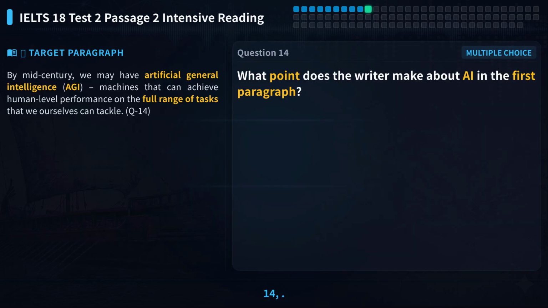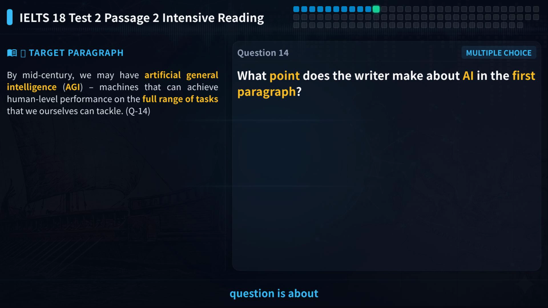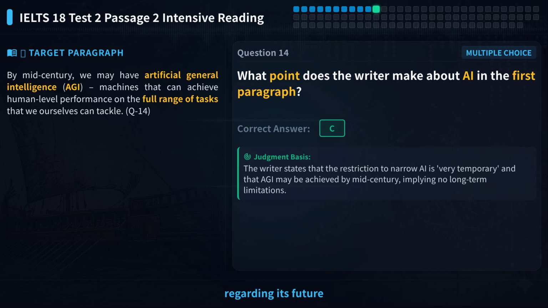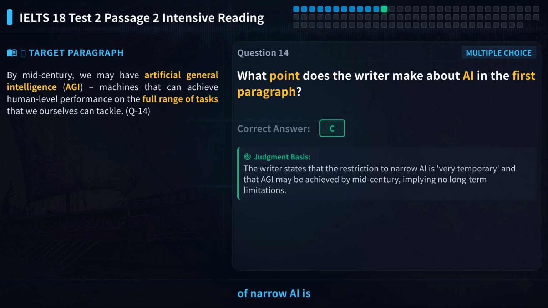Let's look at question 14. It is a multiple-choice question. The question asks what point the writer makes about AI in the first paragraph. The core of the question is about the writer's view on AI, especially regarding its future limitations. Let's locate the first paragraph. The writer says the restriction of narrow AI is very temporary, and we may have AGI by mid-century.